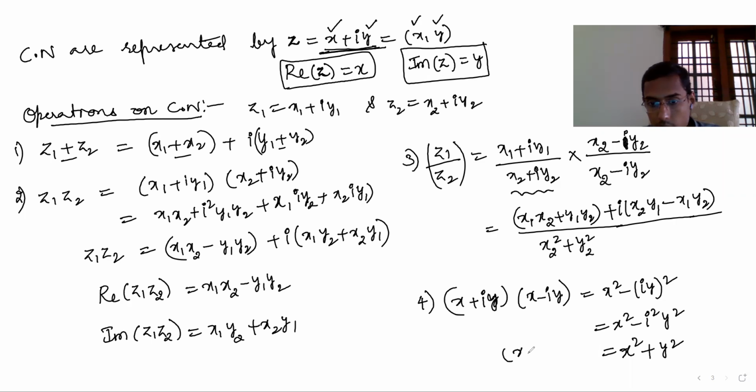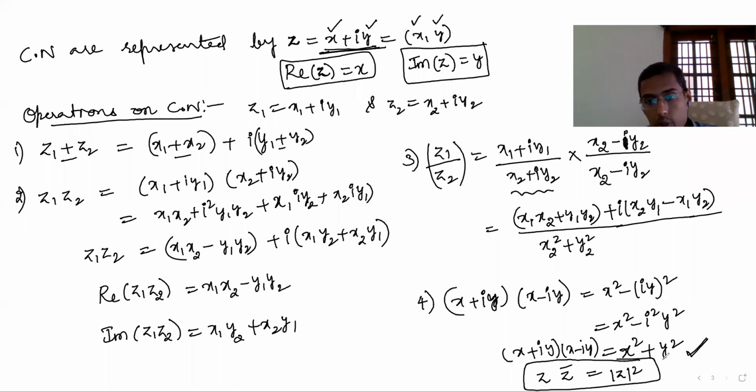So x plus iy into x minus iy is this. Of course, if you take x plus iy as z, then x minus iy is called its conjugate, z bar, and x square plus y square is called mod z whole square. That you are going to learn, but you remember this. These are the four operations: addition, subtraction, multiplication, and division.